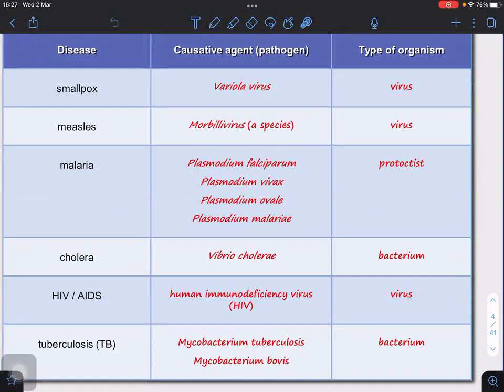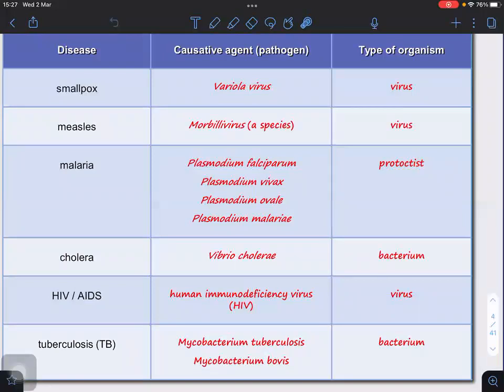So for the type of organism, if the agent is Variola virus already, and you still tell me it is bacterial, I'm going to kill you. This would be common sense, right? So the type of organism is called virus. Now, this creates a problem because in the first chapter we learnt virus is non-living, but why call it organism here? Just take it that in this case, because the virus causes the disease, we claim that it is living. Are you clear? But generally, virus is non-living. It's not an organism. But in the type, we still claim that it's a virus.